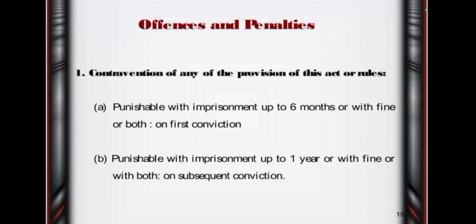Next we see the penalties and offences of the Drugs and Magic Remedies Act. First one, contraventions of any of the provisions of this Act or rules. First, punishable with imprisonment up to 6 months or with fine or both on first conviction. Second, punishable with imprisonment up to 1 year or with fine or both on subsequent convictions.